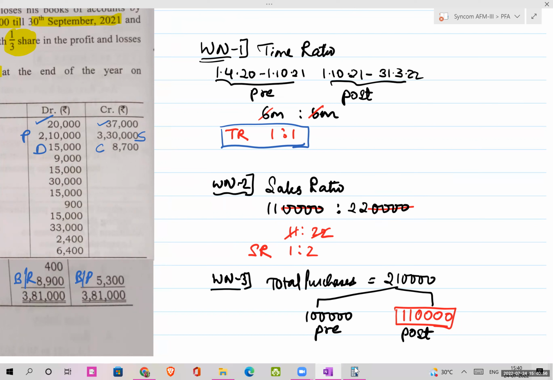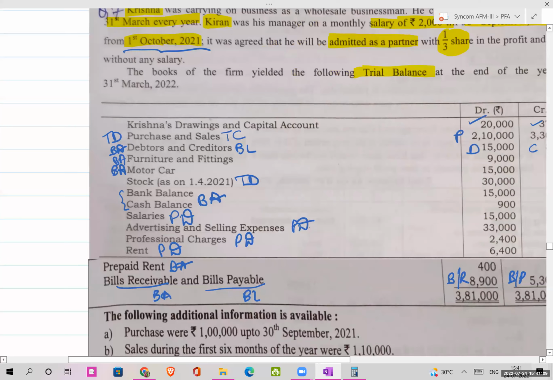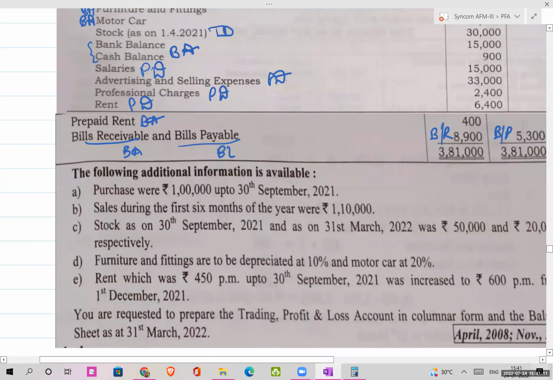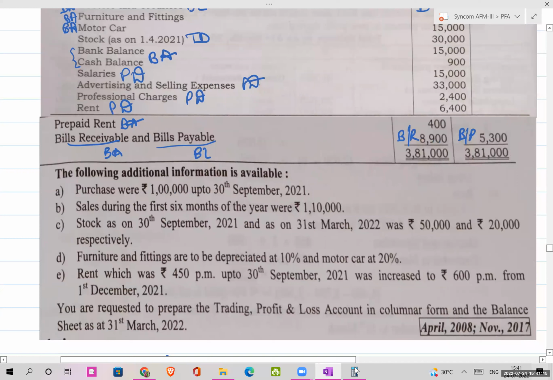Similarly, your purchases, 2,10,000 is the total purchases, out of which 1,00,000 is pre-period purchase. So the balance 1,10,000 will be your post-period purchase. Okay. Next. So this is information. First and the second one was your information, which will help you to bifurcate.